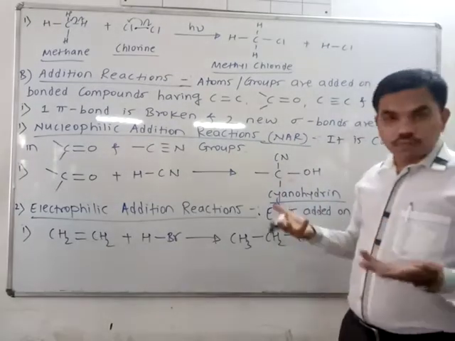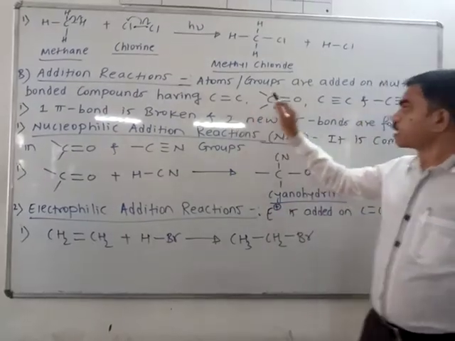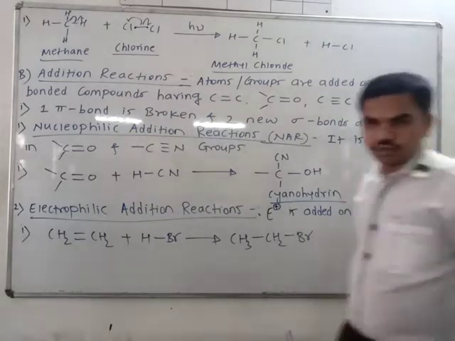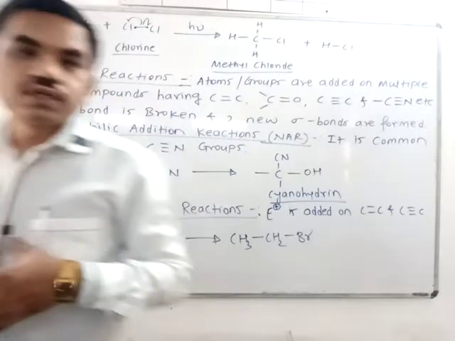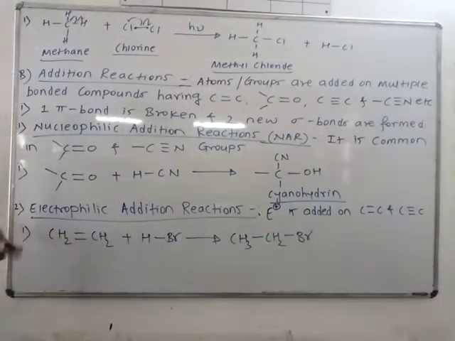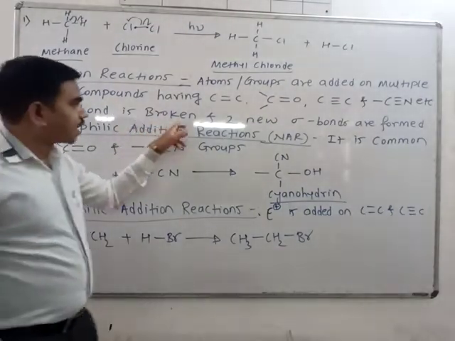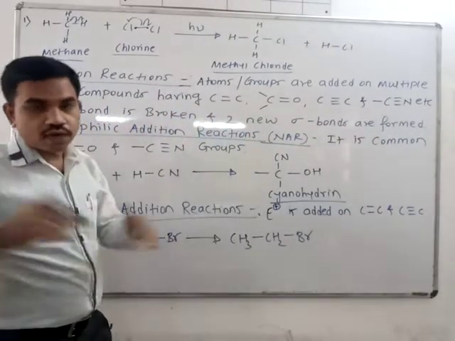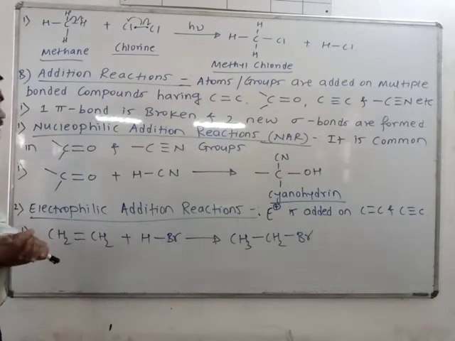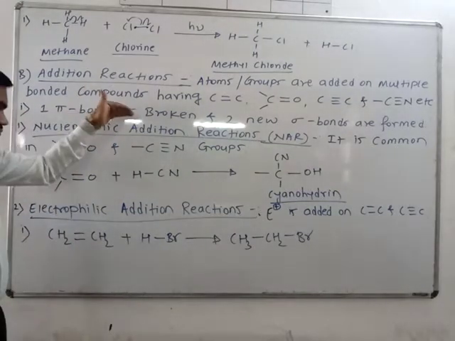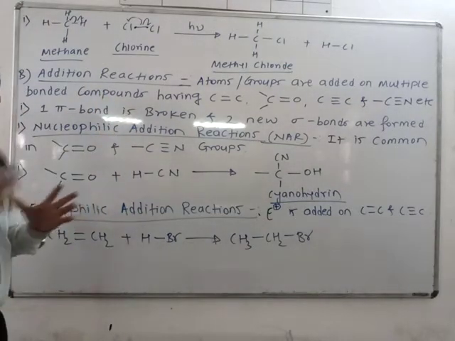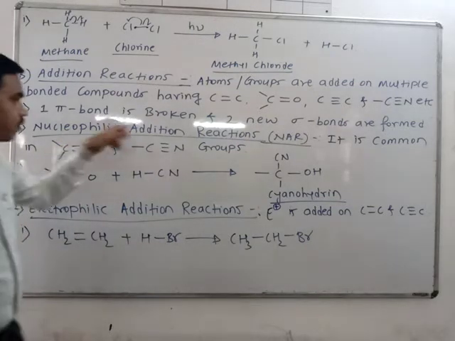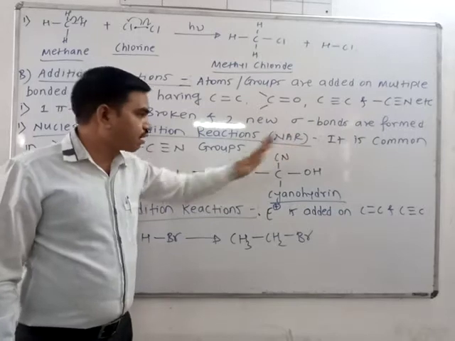Multiple bonded means like alkene, carbonyl, alkyne and nitrile. Now what will happen in addition reactions? See here, one pi bond is broken and two new sigma bonds are formed. Again, there are three types in the addition reaction. First one, nucleophilic addition reactions, NAR.